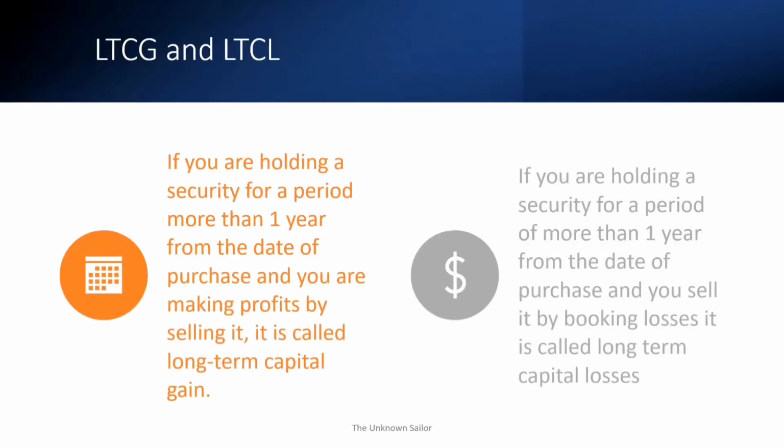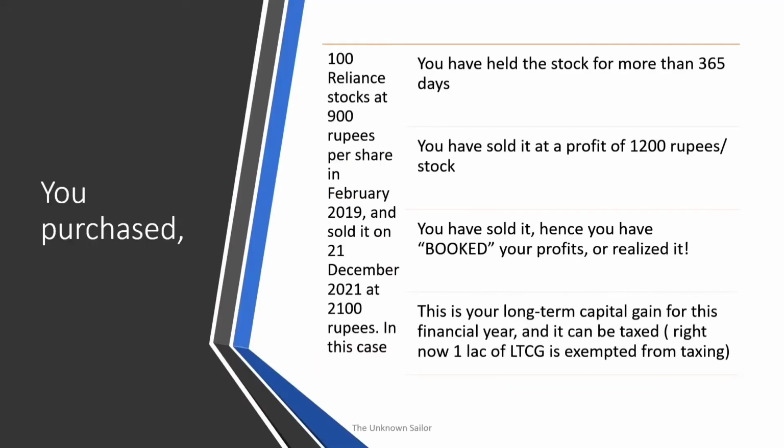So now going to LTCG and LTCL. If you're holding a security for a period of more than 1 year from the date of purchase and if you're making profits by selling it, it is called as long-term capital gain. If you're holding a security for a period of more than 1 year from the date of purchase and you sell it by booking losses, it becomes your long-term capital loss.